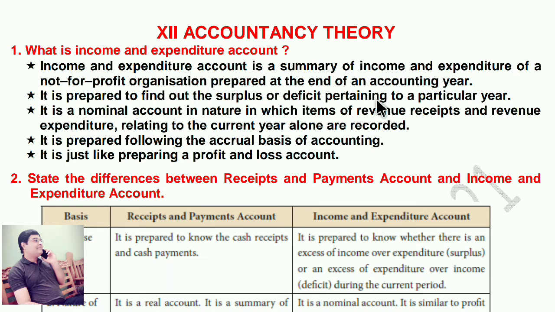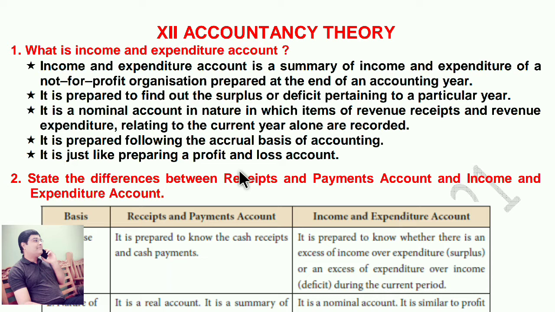It is prepared to find out the surplus or deficit pertaining to a particular year. It is a nominal account in nature, in which items of revenue receipts and revenue expenditure relating to the current year alone are recorded. It is prepared following the accrual basis of accounting. It is just like preparing a profit and loss account.